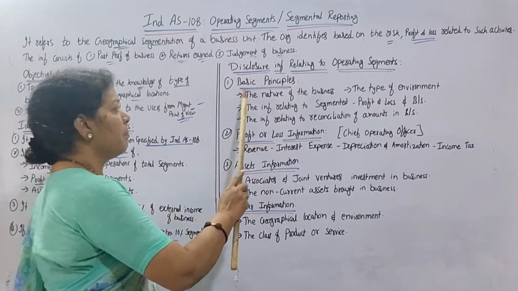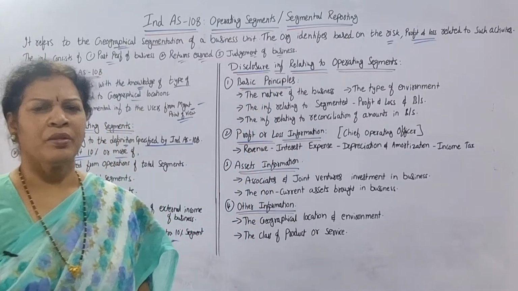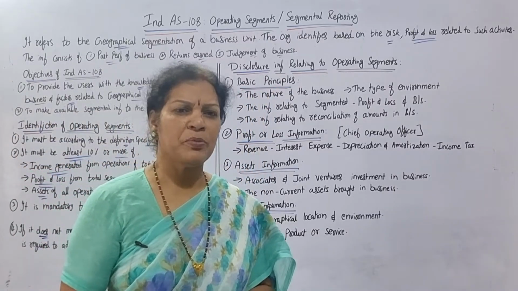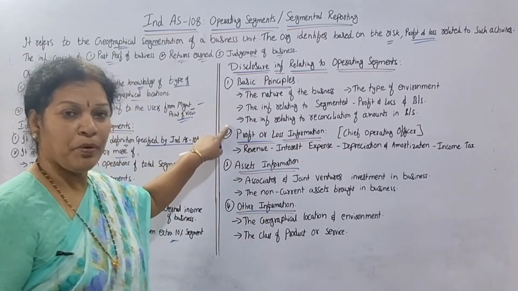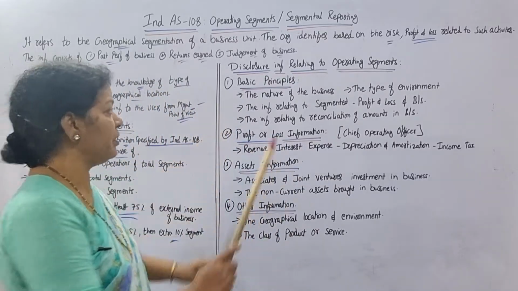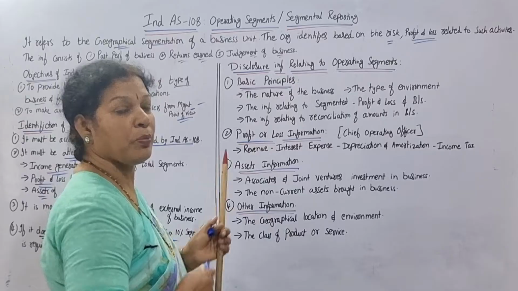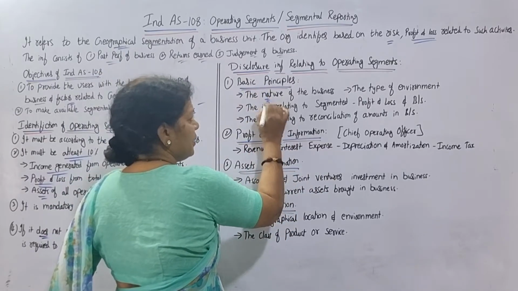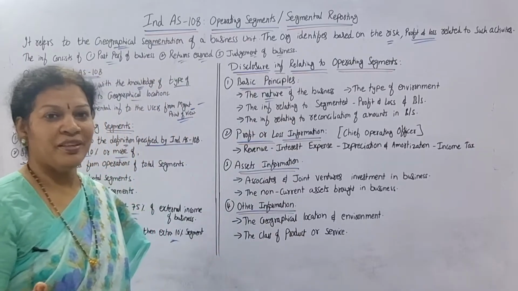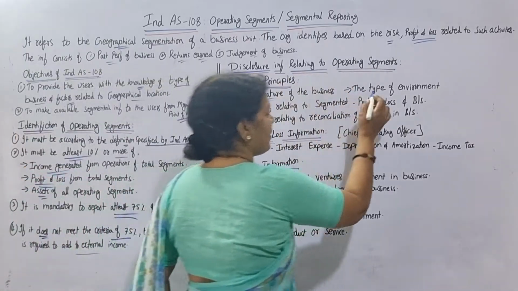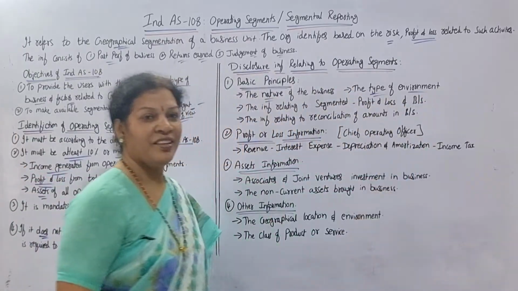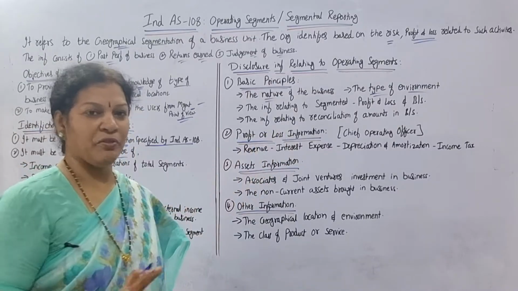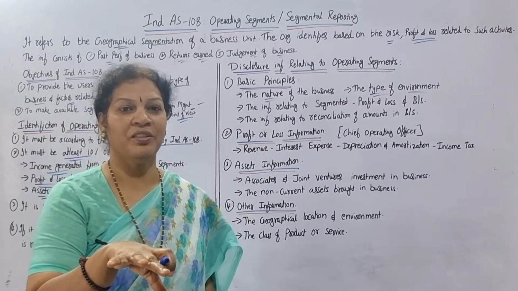First point is basic principles. What do the basic principles mean? Here, sub points, 4 points you have to remember, sorry. Under the basic principles: nature of business, easy to remember. Second one, the type of environment. Nature of business, type of environment. Both are related to the organization.